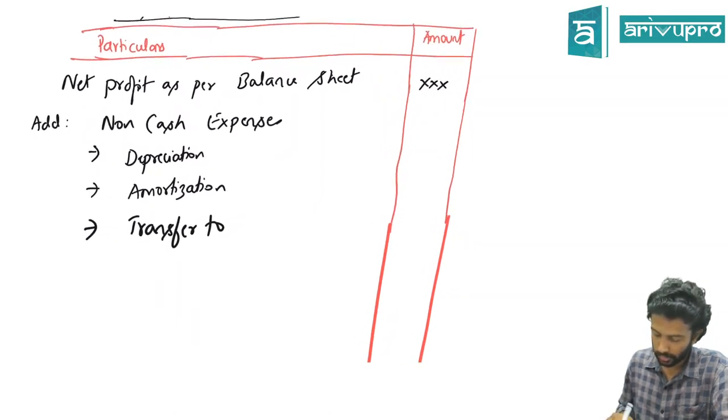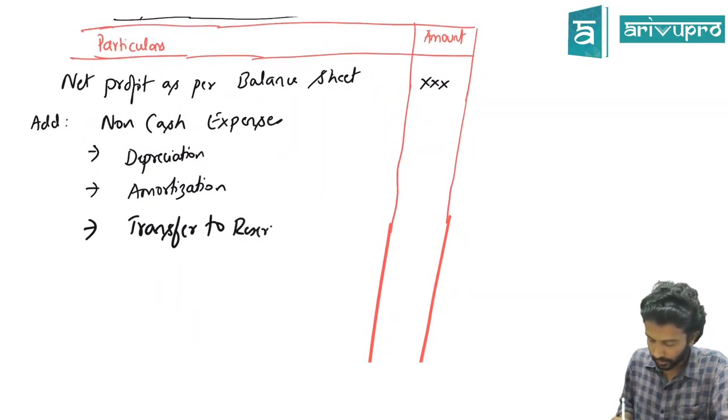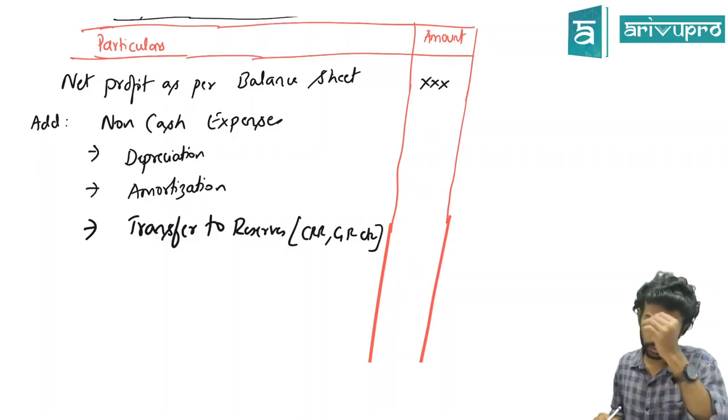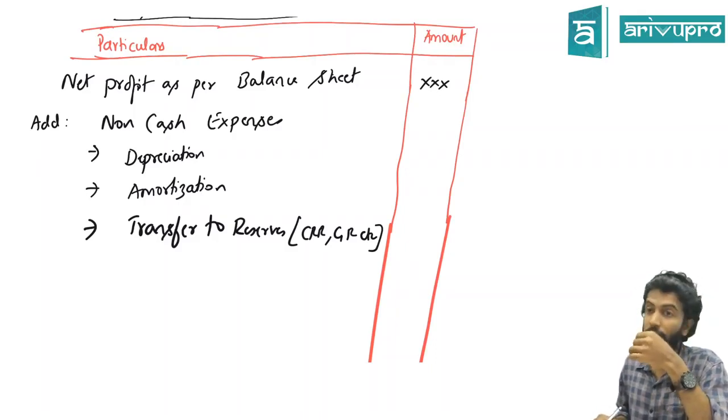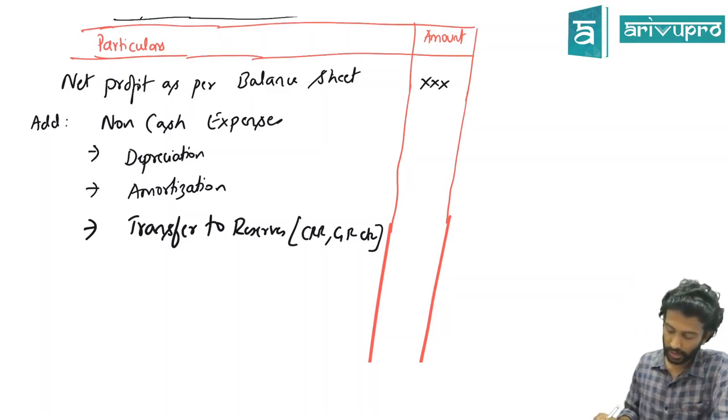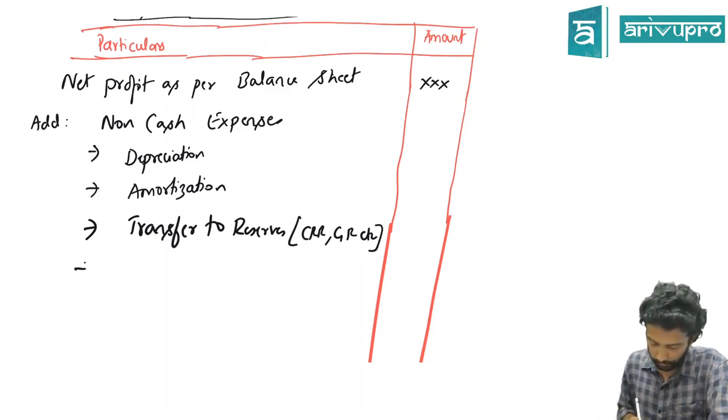Transferred to reserves like CRR, general reserve, etc. CRR is capital redemption reserve. We have done bonus, where we came across this. GR is general reserve.